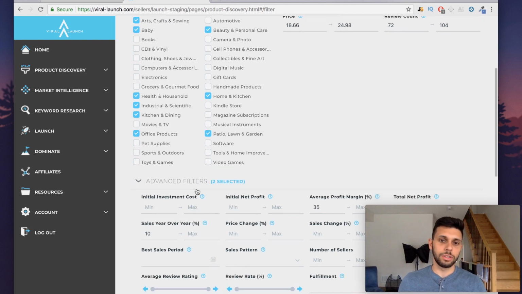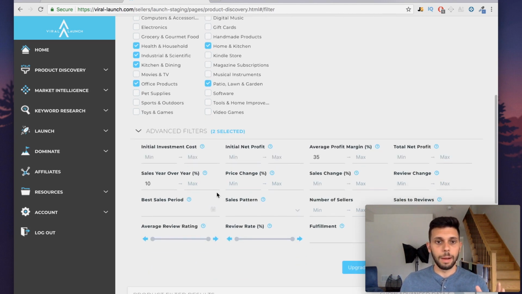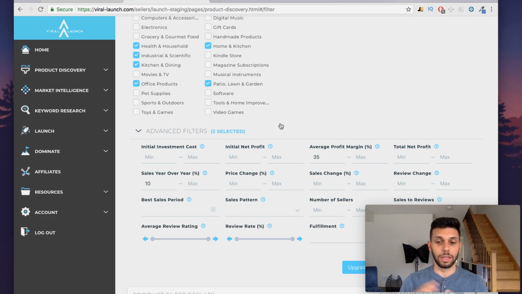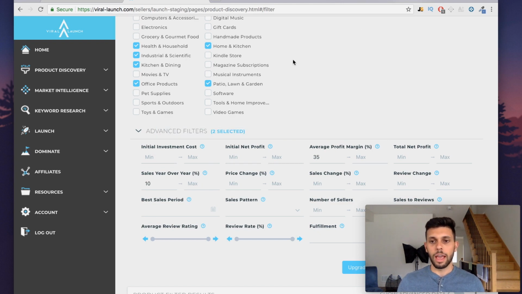I also noticed that you have a lot of advanced filters, which are absolute game changers for some of them. Investment cost, I wouldn't really use that one. That one seems to me like something just being thrown out there. There are a lot of filters even in Jungle Scout that you should not be using because they're not super accurate. Initial net profit, I feel like these two are not super reliable, because you don't know how much the product is going to cost, and there is no way that Viral Launch knows how much the product goes for on Alibaba and stuff like that. Same with total net profit and also the average profit margin. I wouldn't play around too much with these, just off the top of my head.